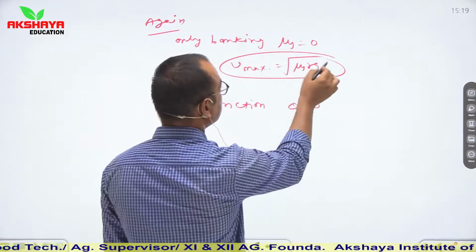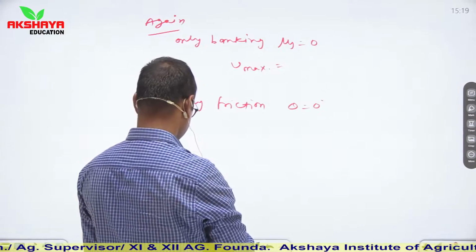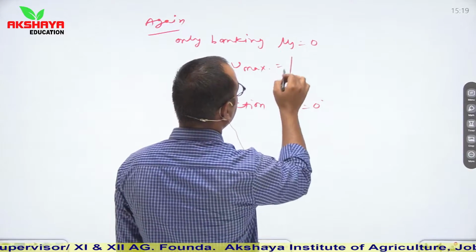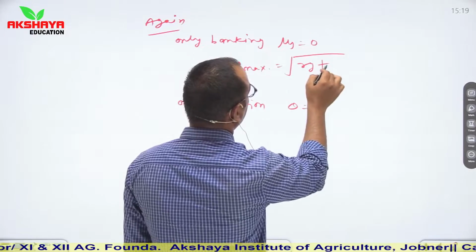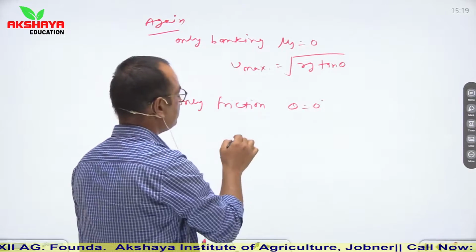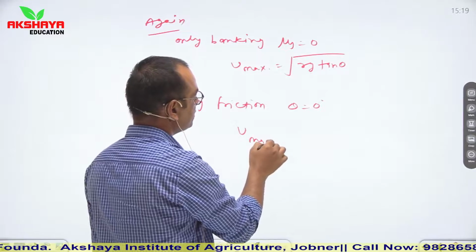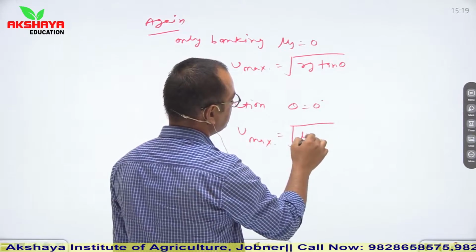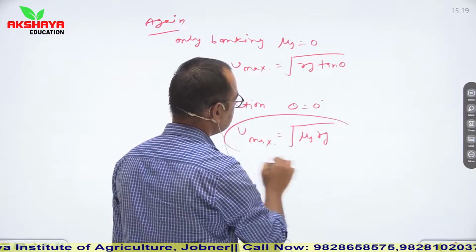Sorry, we misplaced this relation. Here it becomes root of Rg tan theta, and here V maximum is equal to root of mu s Rg.